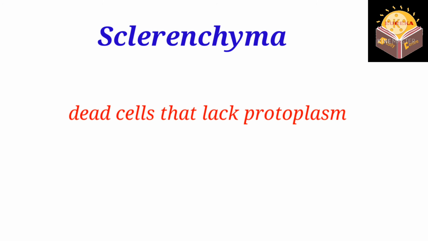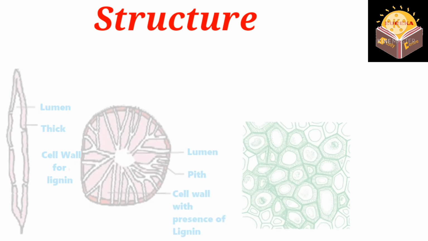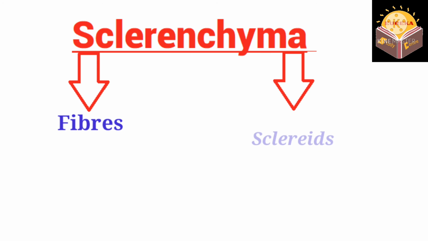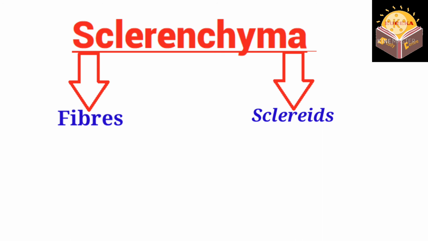Sclerenchyma cells are dead cells that lack protoplasm. Sclerenchyma cell walls are significantly thickened with lignin. This tissue is responsible for the plant's hardness and stiffness. Sclerenchyma cells are densely packed with no intercellular spaces. Fibers and sclereids are the two types of sclerenchyma cells.